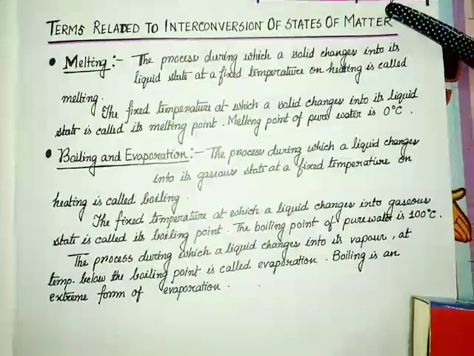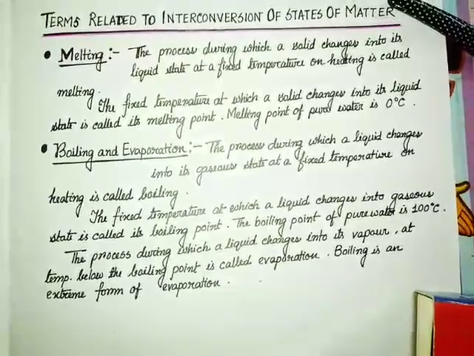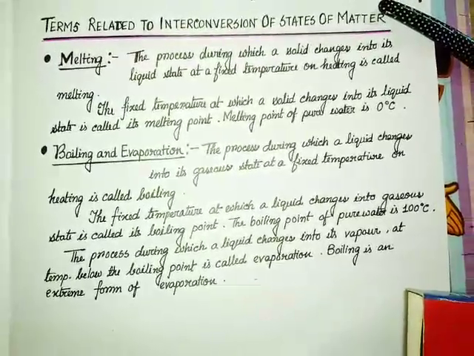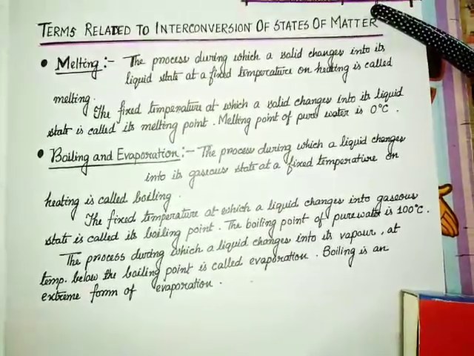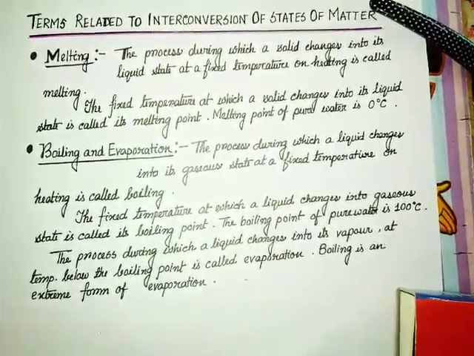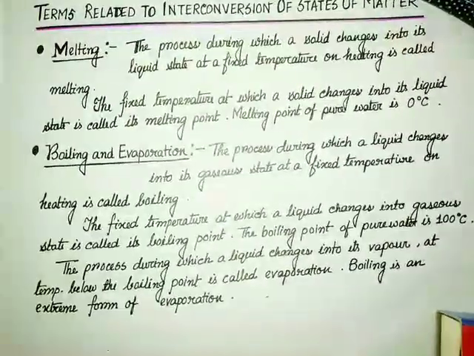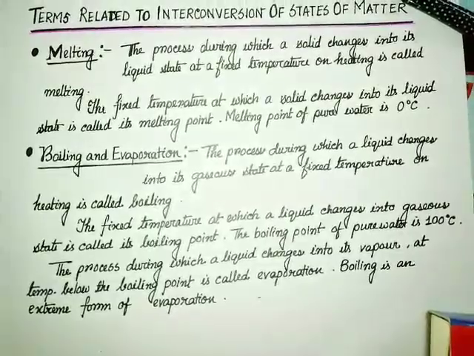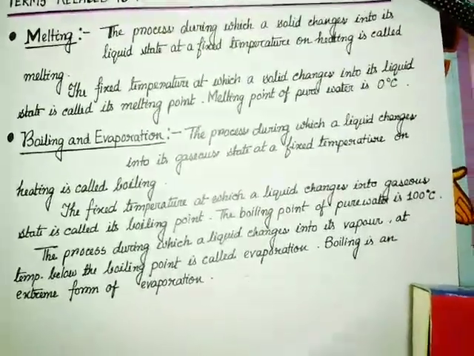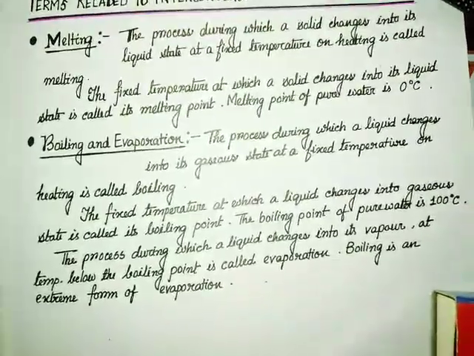The fixed temperature at which the solid changes into its liquid form is called the melting point. Melting point of pure water is 0 degrees Celsius.